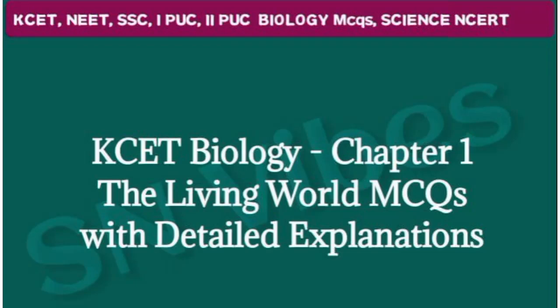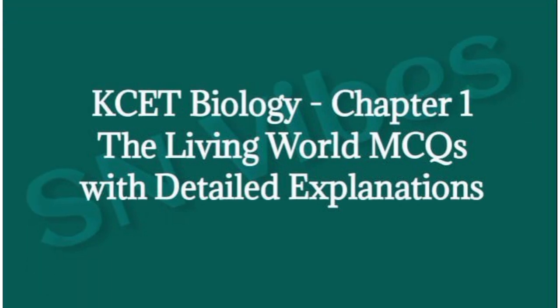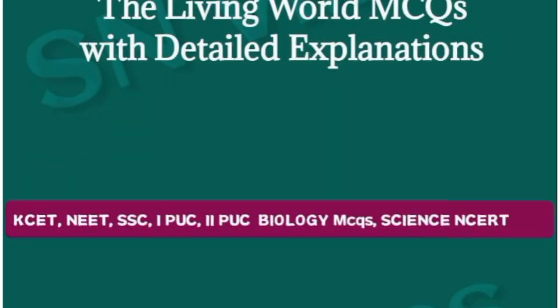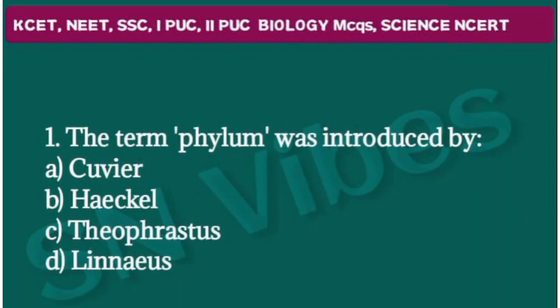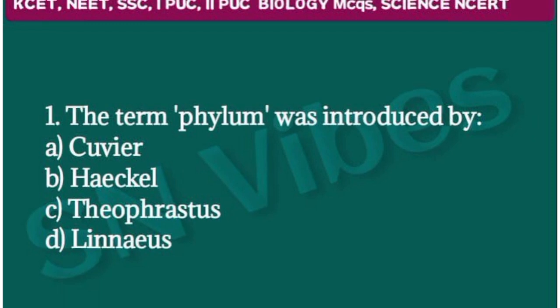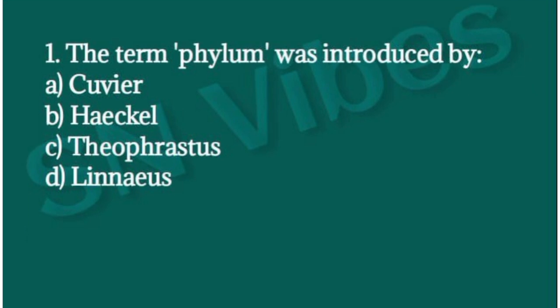So today let us continue with the biology MCQ questions regarding the KCET examination. In particular, we can deal with chapter 1 of the first PU, the living world MCQs with a detailed explanation. Here you can observe the first question: the term phylum was introduced by option A, Kaveri, option B, Haeckel, option C, Theophrastus, option D, Linnaeus.